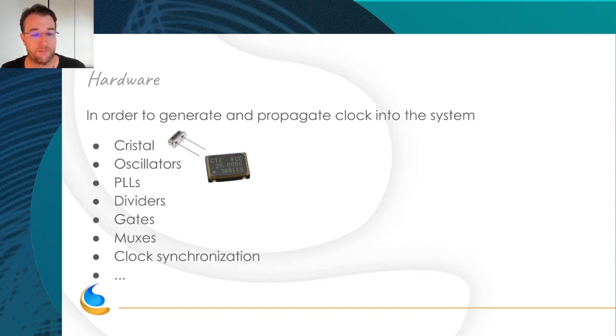So, in order to generate and provide the clock in the system, you have multiple components. First you have an external clock. We call it a crystal, okay? You have external oscillators, but you also have internal oscillators in SoCs, often used for very low clocks, like the 32 kHz clock. In the SoCs, you have PLLs, dividers, gates, muxes, and clock synchronization, when you have multiple clocks from different sources to synchronize them.